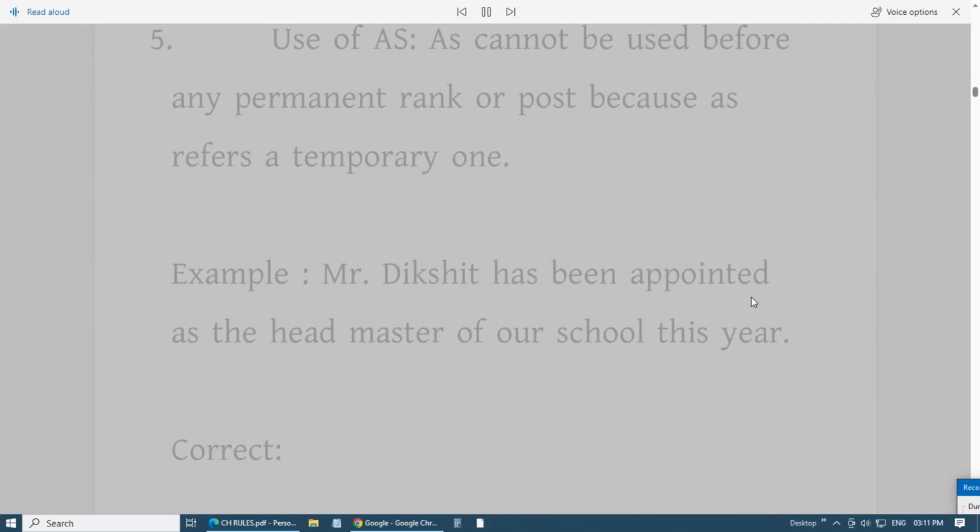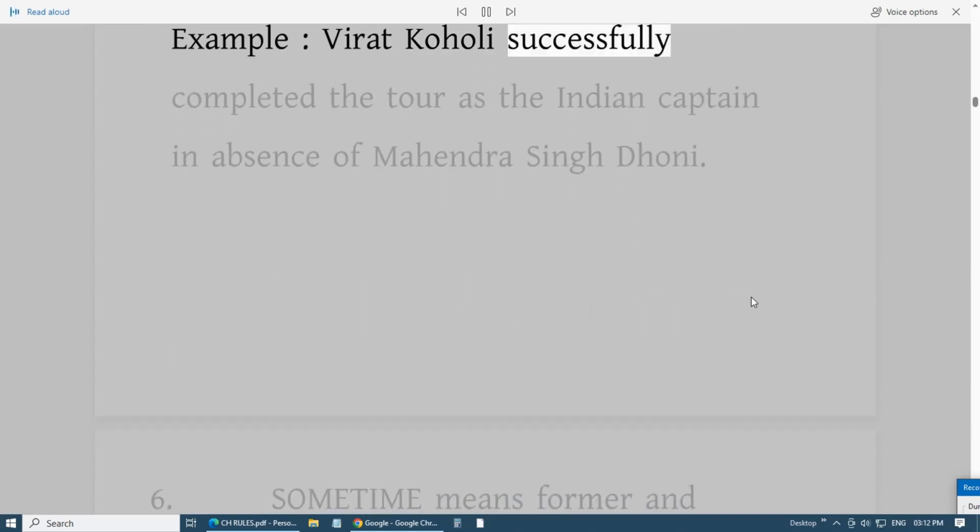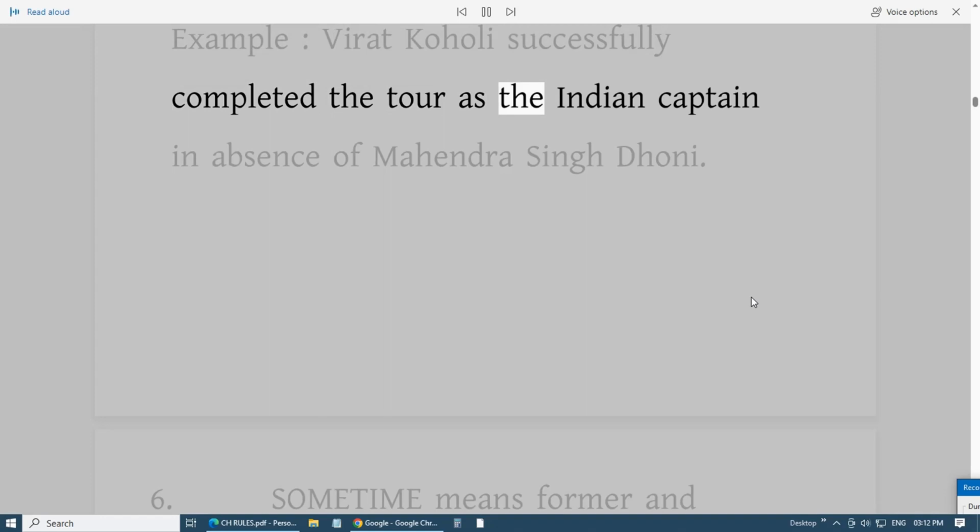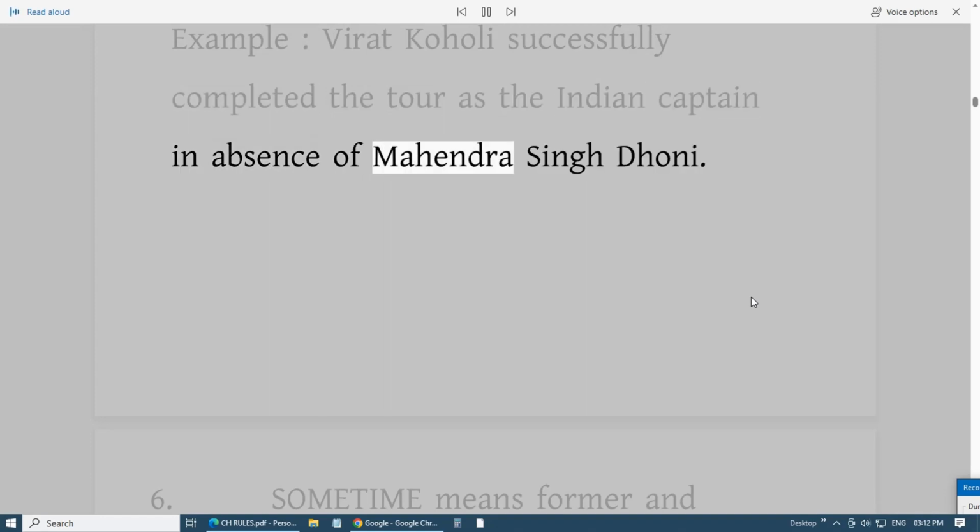5. Use of as. As cannot be used before any permanent rank or post because as refers to a temporary one. Example: Mr. Dikshit has been appointed as the headmaster of our school this year. Correct. Example: Virat Kohli successfully completed the tour as the Indian captain in absence of Mahendra Singh Dhoni.